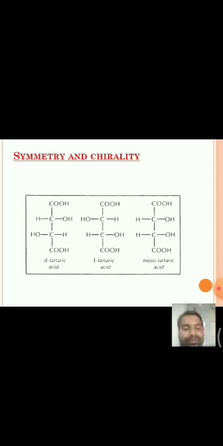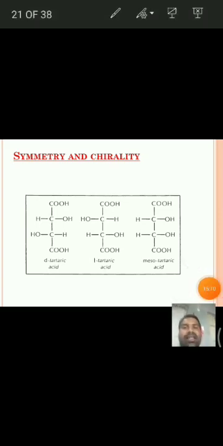Like tartaric acid. See here, tartaric acid is there. This molecule has two chiral centers. It has three forms, three isomers.